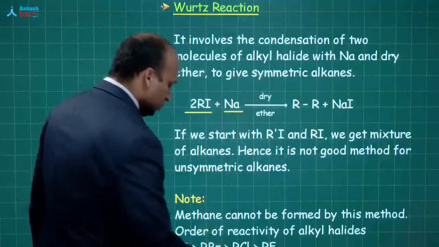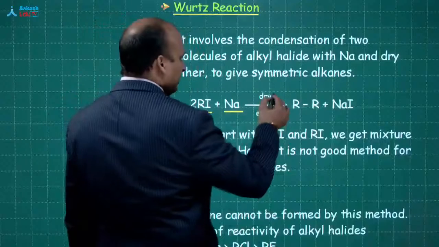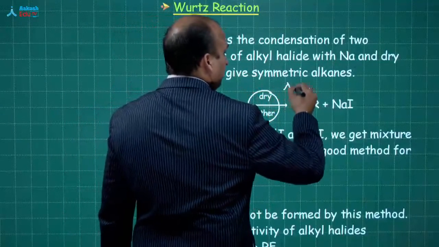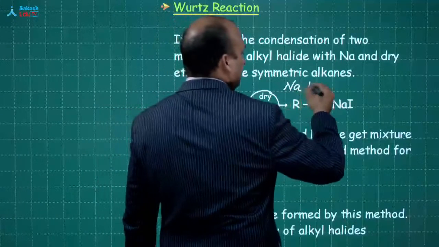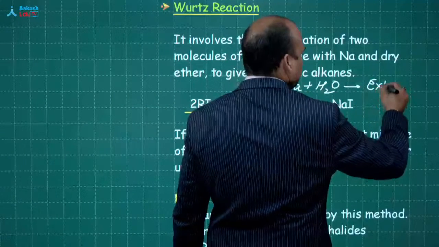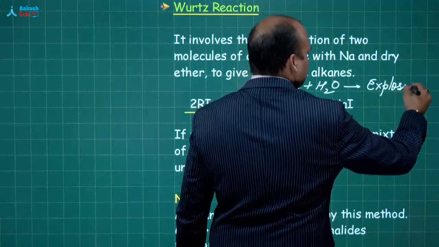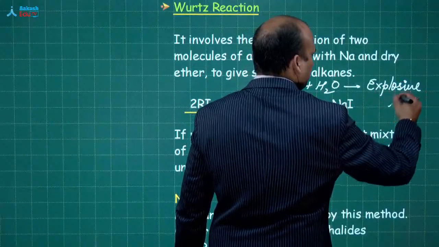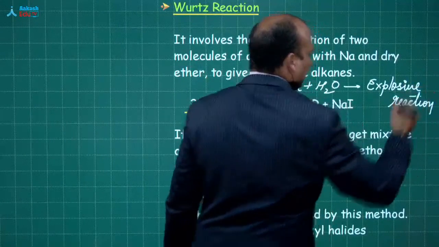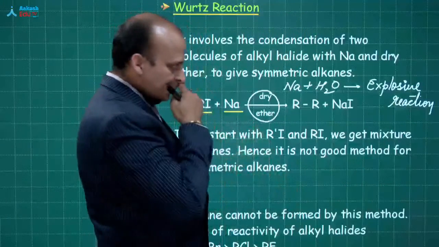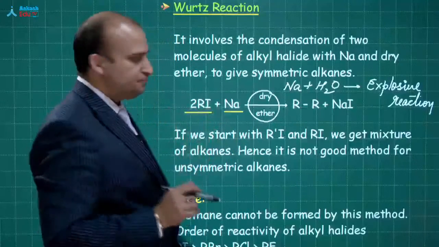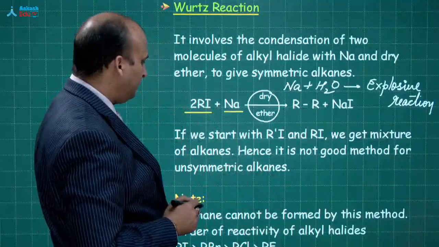But now question number 1. Why are we using dry ether? We are using dry ether because Na plus water is an explosive reaction, and this will give you NaOH plus hydrogen gas gets liberated out. So we don't want that thing to happen, so that is why we are using dry ether. Clear? How will this reaction take place?